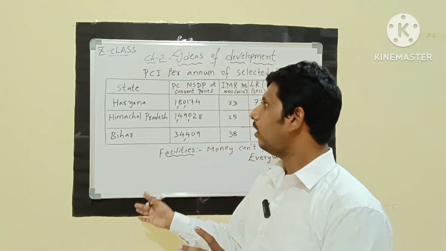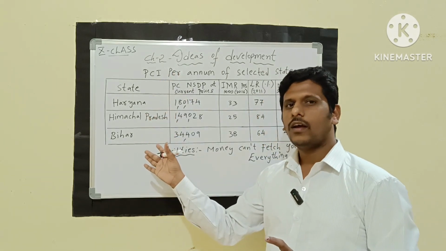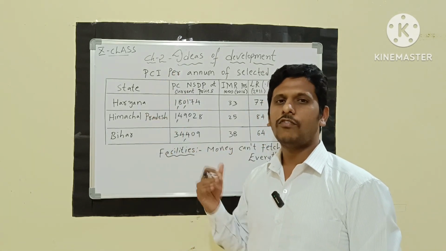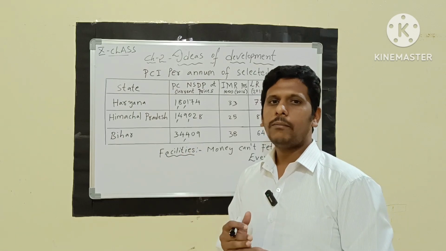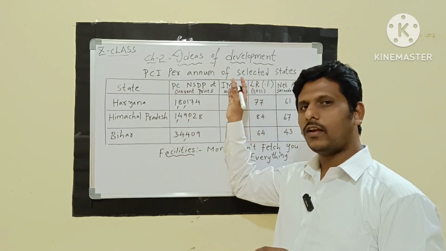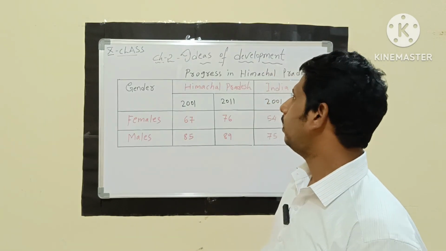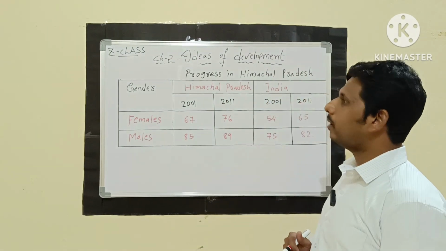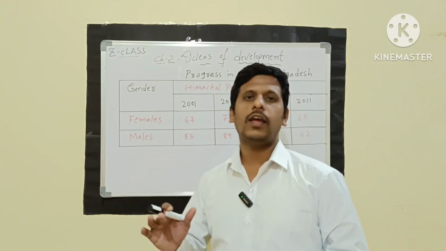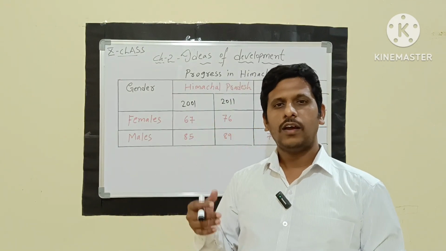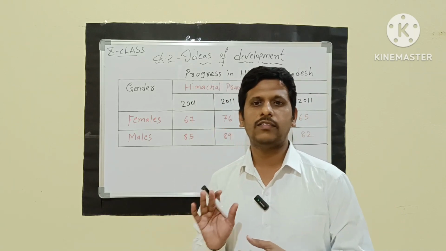So this is about the three important states which we have taken as examples of the criterion of per capita income as well as the other goals which are to be addressed here. We are discussing the topic of progress in Himachal Pradesh. So we'll talk about Himachal Pradesh. Why is Himachal Pradesh very important? Why are we talking only about Himachal Pradesh?